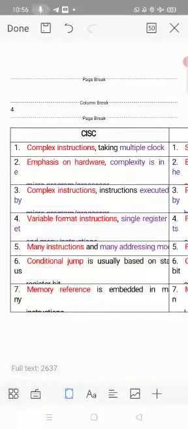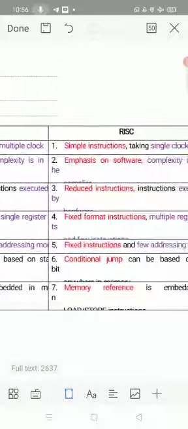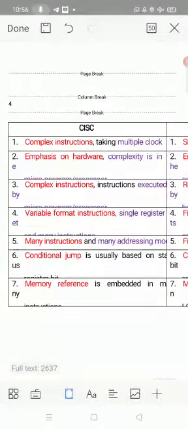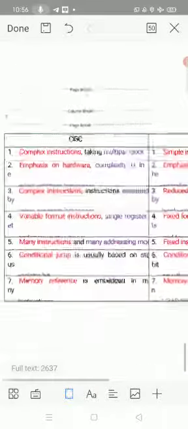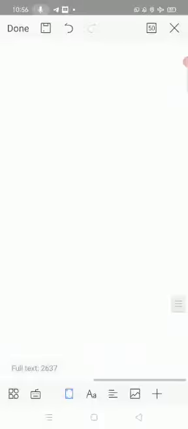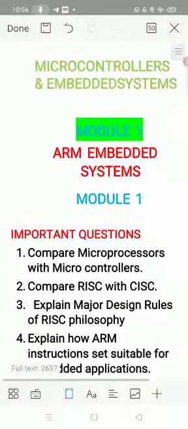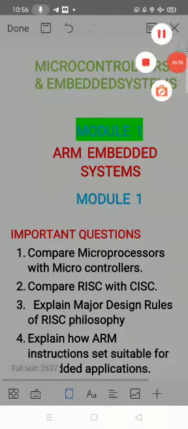Conditional jump is usually based on conditional jump. I will explain this in detail when the class starts, so that it becomes very clear to you. Just note down these 5 important differences and go through the questions which I gave to you. Go through those questions, refer to notes, PDFs, and all. Wish you all the best.